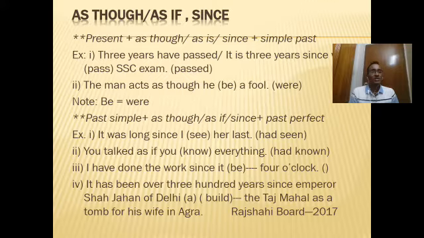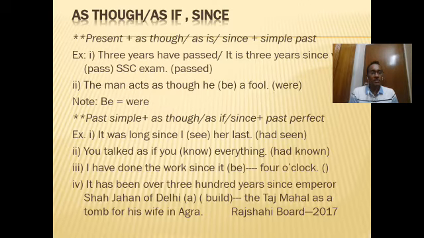So: three years have passed, or it is three years since we pass SSC exam. What is the answer? The first clause is in present indefinite or present perfect, that means in present tense. Therefore the second clause will be in past indefinite tense or simple past tense. So the answer is past.